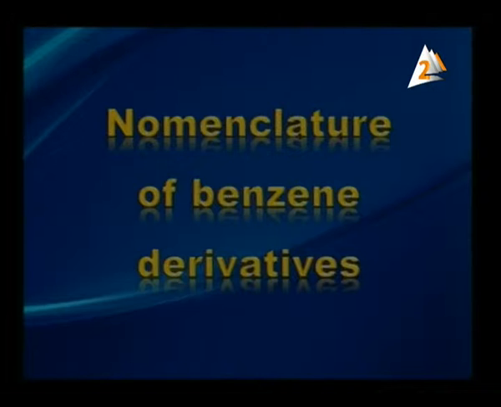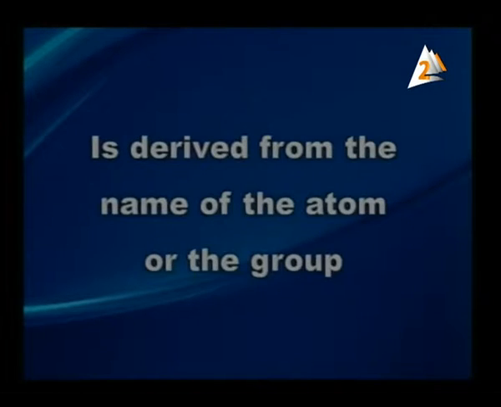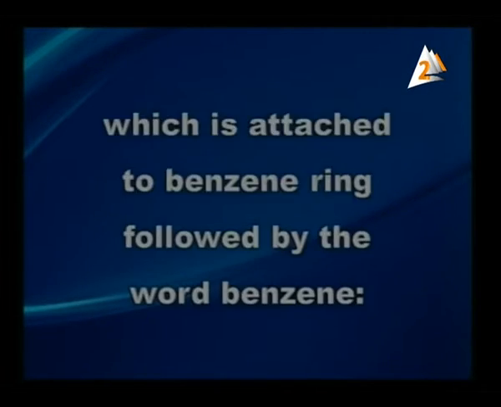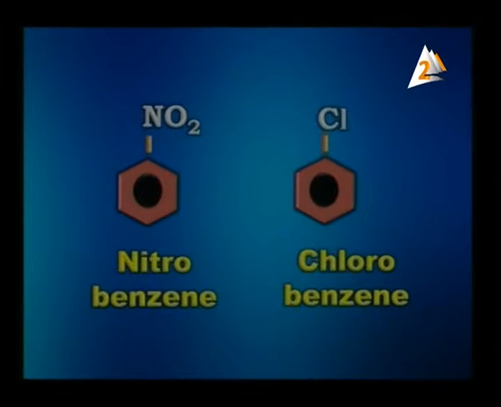Now we are going to discuss the nomenclature of benzene derivatives. The name of monosubstituted benzene: its name is derived from the name of the atom or the group which is attached to the benzene ring, followed by the word benzene. As shown on the screen, the nitro group is attached to the benzene ring, so its name will be nitrobenzene. Here the chlorine atom is attached to the benzene ring, which is called chlorobenzene.